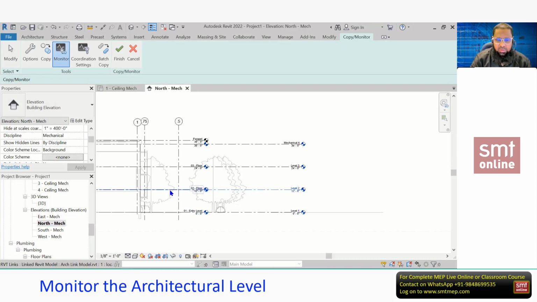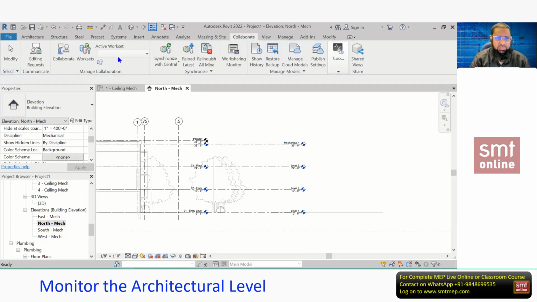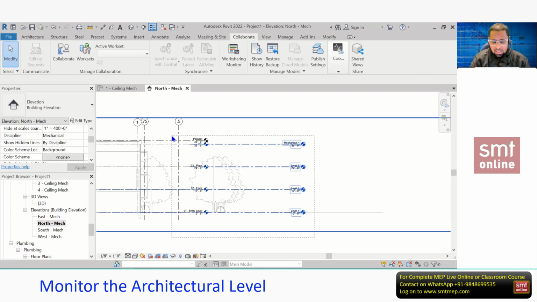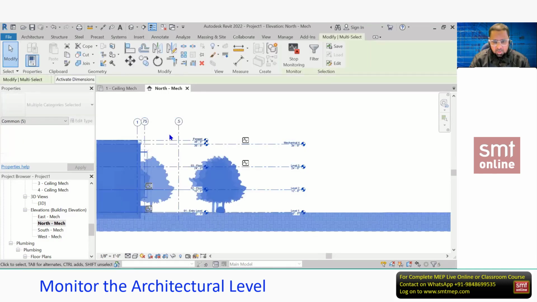Continue the same for all the levels. Level 2, 02 floor, monitoring is done. Level 3, 03, monitoring is done. Mechanical 3 and this roof, monitoring is done. After completing for all the levels, suppose a 10 floor or 20 floor, whatever, click finish. Monitoring is done. Now how to verify the monitoring? Simply use cross window selection. You know the cross window selection of AutoCAD, cross polygon, na? Here, cross polygon selection. You can see the monitoring symbol.